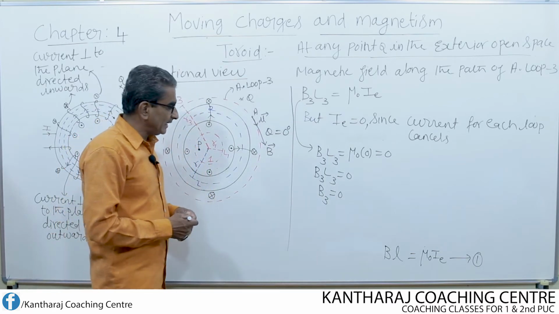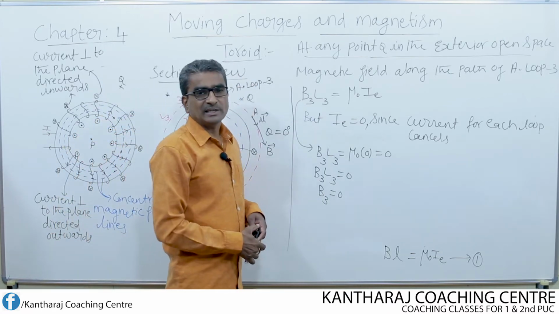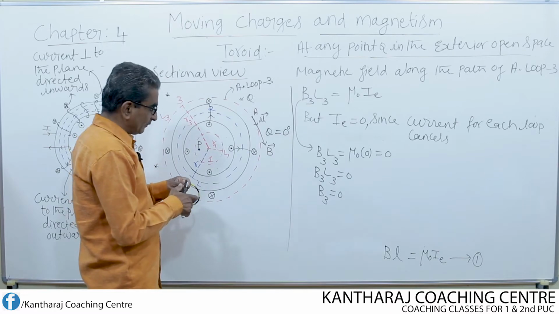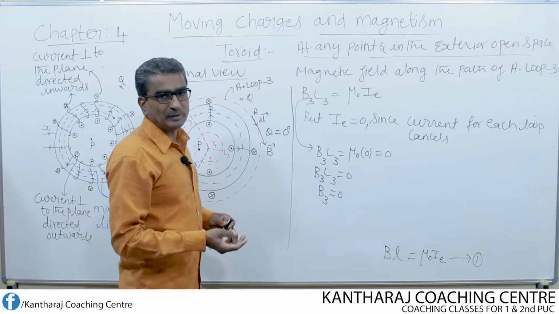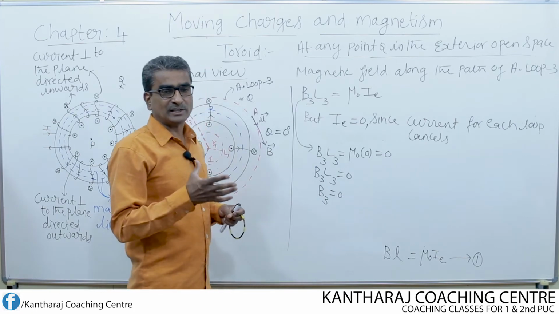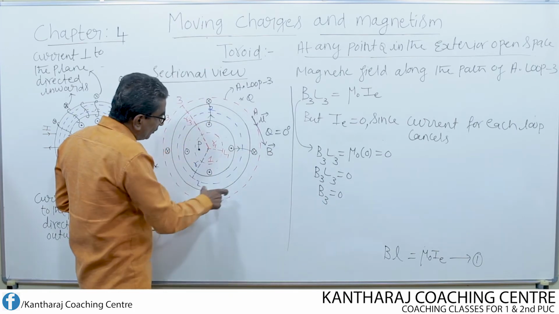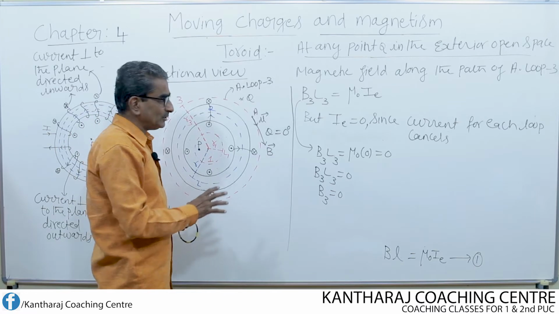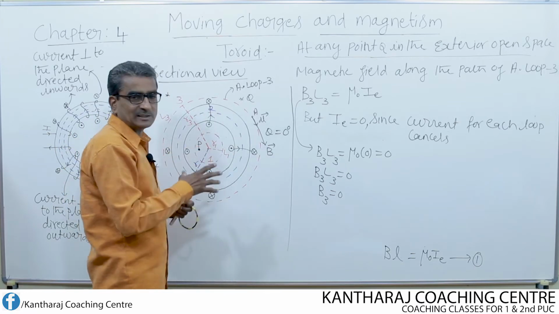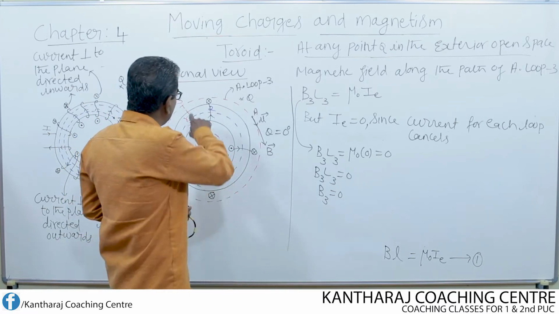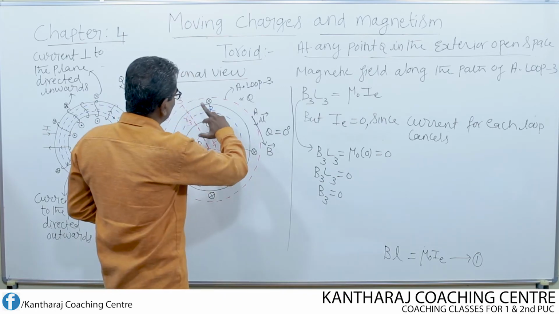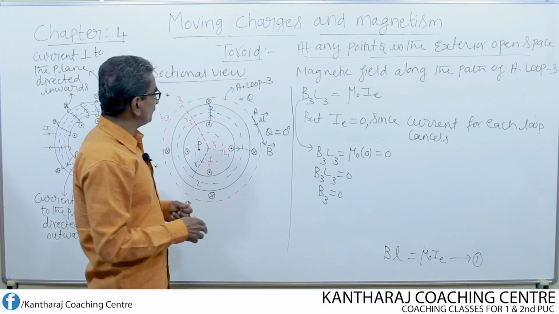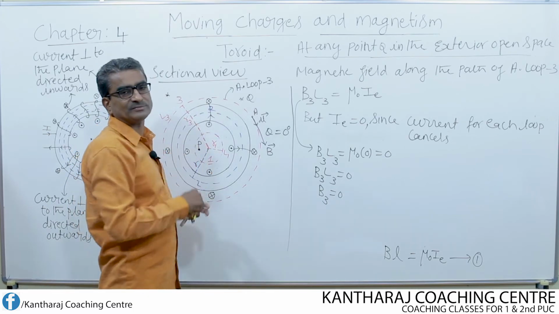Then it is very evident from this equation that even the magnetic field with respect to Ampere loop 3 turns out to be equal to 0, though it encloses the whole toroid. Even though the entire toroid carrying current is present, still the magnetic field with respect to loop 3 becomes 0 because of cancellation of the current that is flowing through each turn.